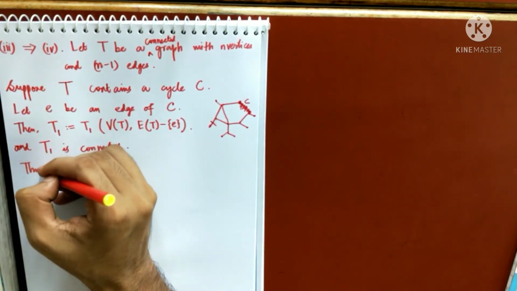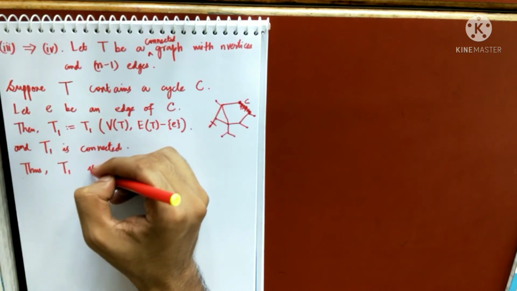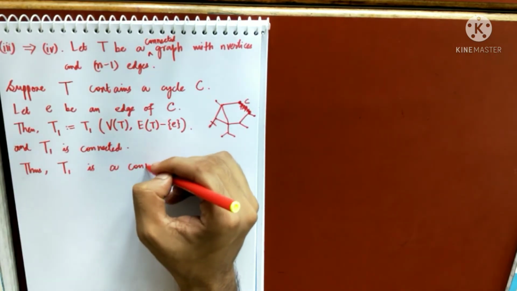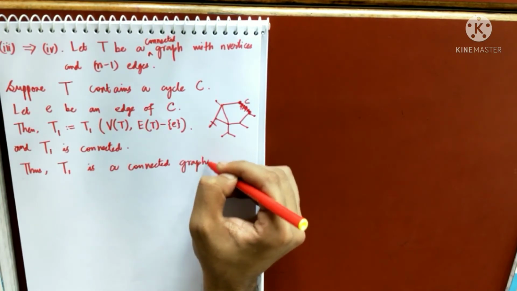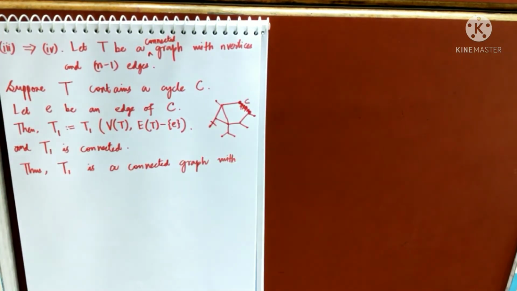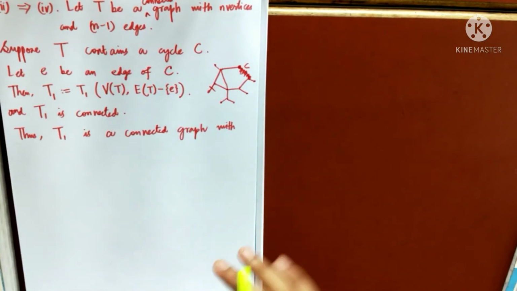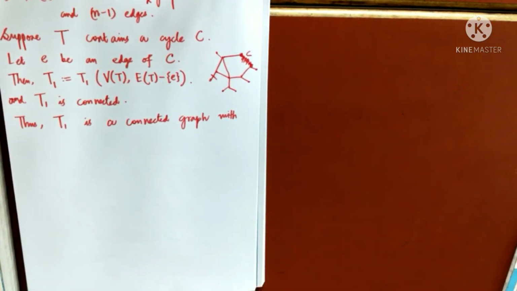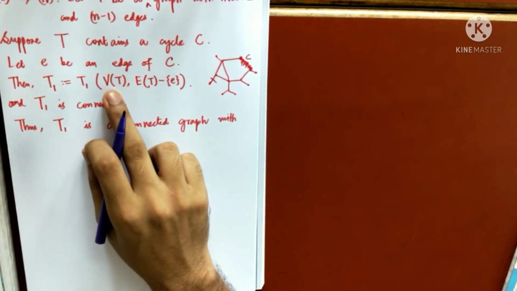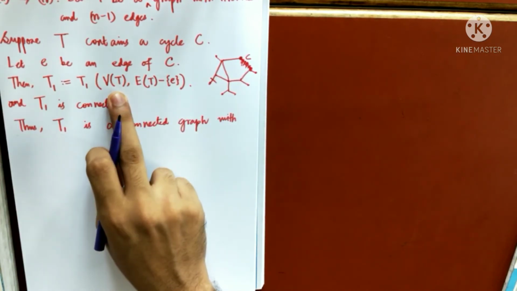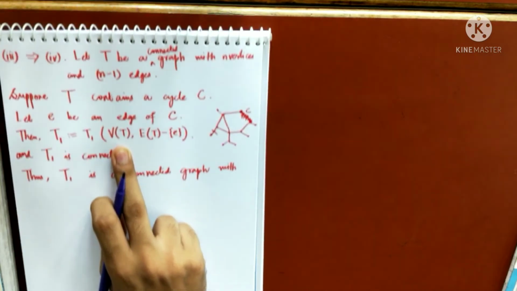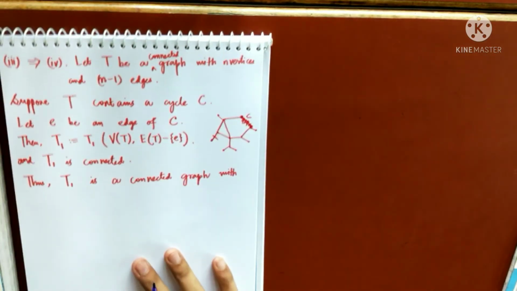Thus T1 is a connected graph with how many vertices and how many edges? Please tell me. That is very obvious. The number of vertices in T1 is the same as the number of vertices in T, and T has got n vertices.